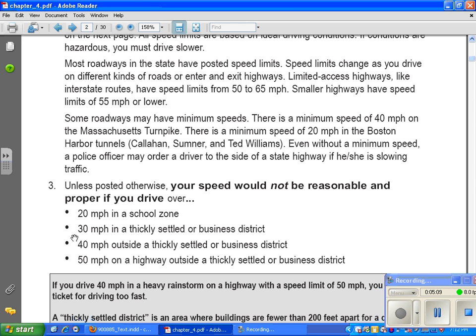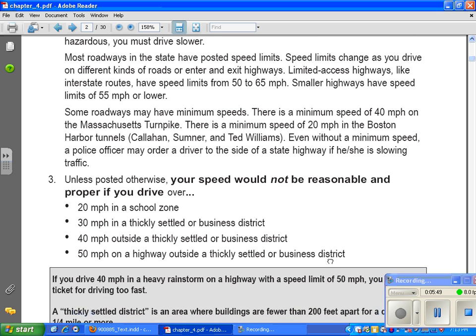30 miles per hour on a thickly settled or business district. So that would be like Reservoir Street or Old Post Road. 40 miles per hour outside of a thickly settled or business district. So like on a road like Route 120 that goes through the middle of nowhere. And 50 miles per hour on a highway outside a thickly settled or business district.